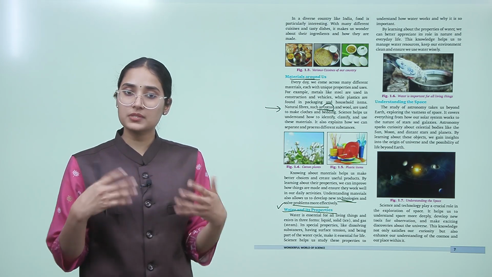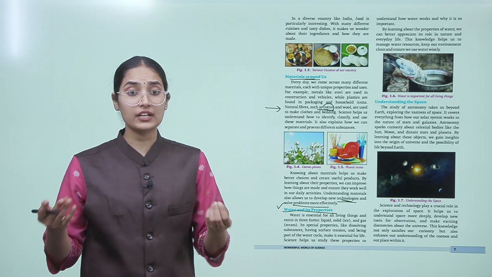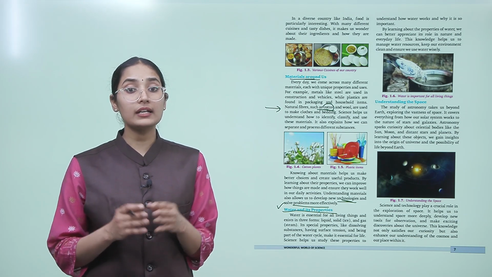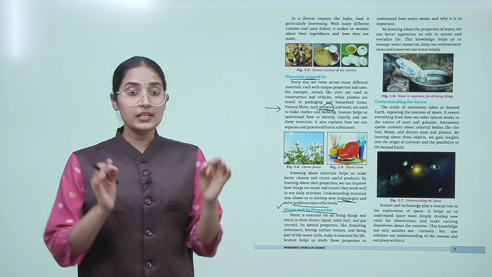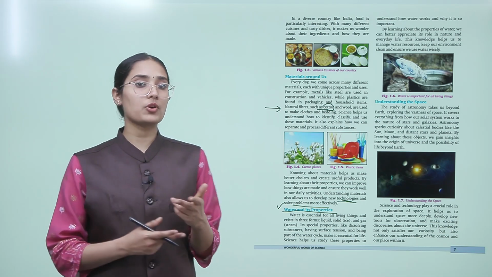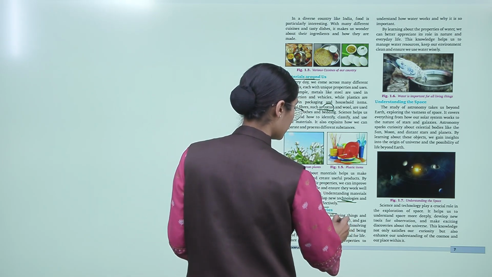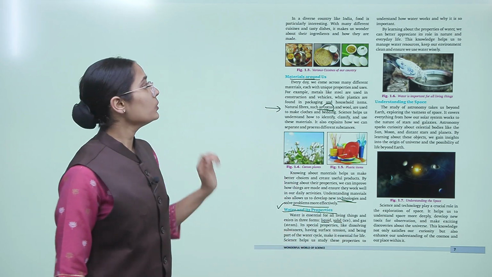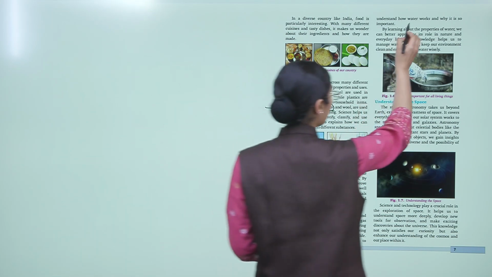It dissolves most of the substances into it without any reaction, without any change. Then it has a surface tension and it is also a part of a water cycle, right? So science helps us to study these properties of water, these different properties of liquid, gas and the solids, okay? So how water works and why it is so important, right?